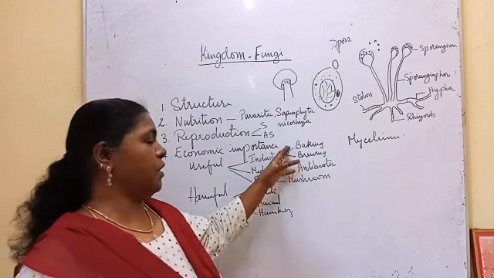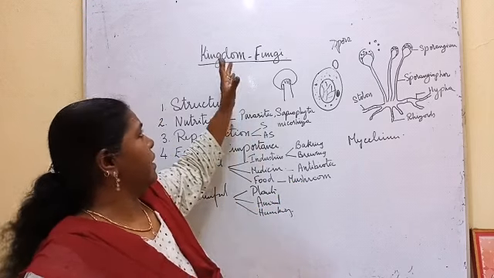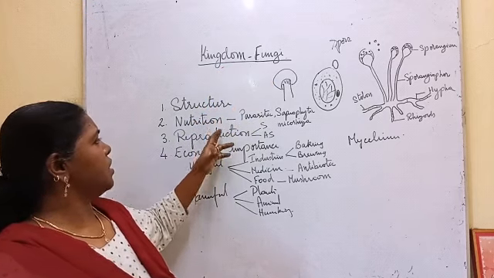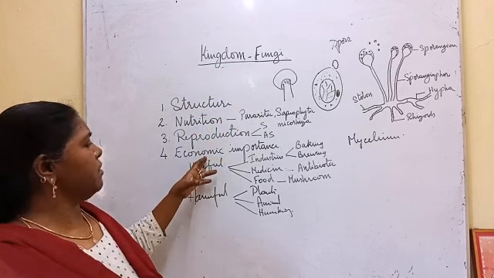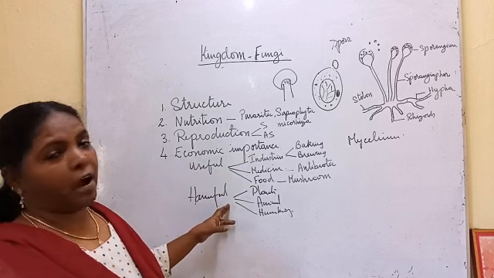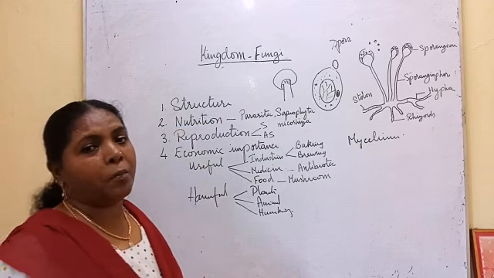So we have useful as well as harmful activities in fungi. With this we are finishing kingdom fungi. We have seen the structure, nutrition, reproduction, then economic importance, useful fungi and harmful fungi. Next kingdom we are going to see is kingdom Plantae.